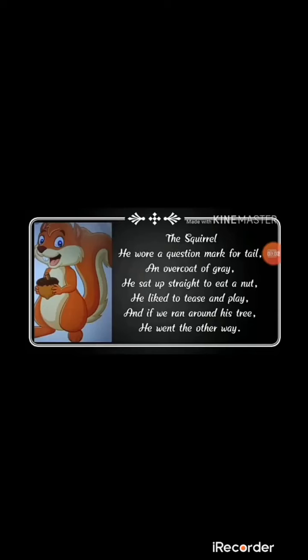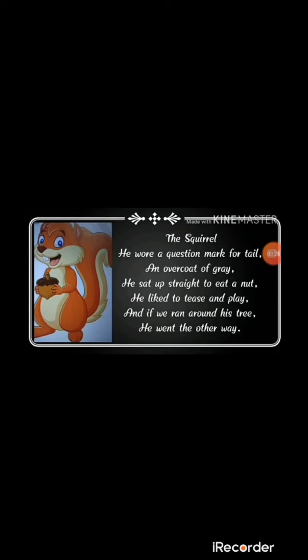Now see the third line. He sat up straight to eat a nut. We all know that the squirrel loves to eat nuts, right? One thing we have to notice: whenever we see the squirrel, we find it bending and running here and there, right? But while eating, have you noticed how the squirrel eats the food? While eating, the squirrel maintains a particular position, that is the sitting position.